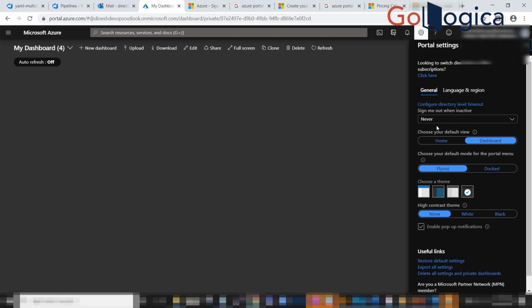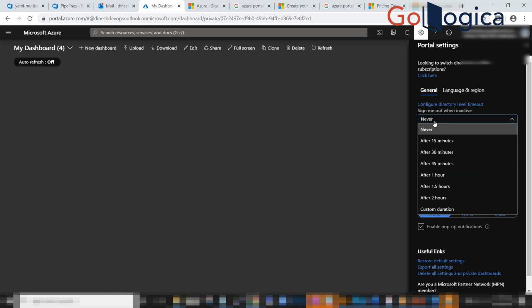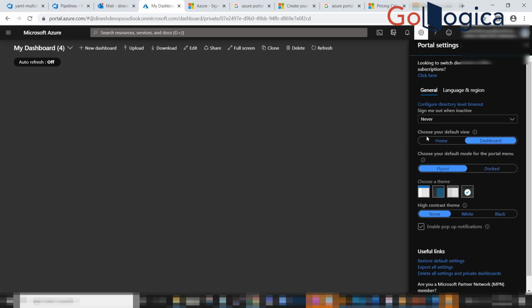First of all, suppose you are logged into your mobile, tab or machine, there is an option that signs you out when inactive. You can set this option. That's the first thing. And second, you can choose your default view, either home or dashboard. Right now I choose the dashboard.